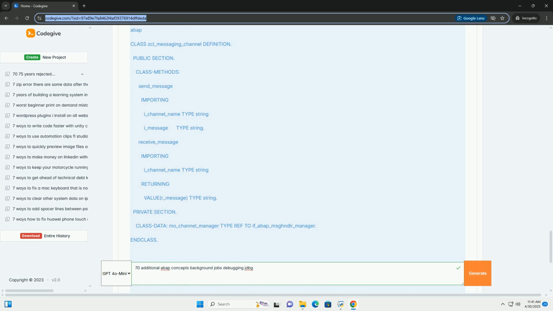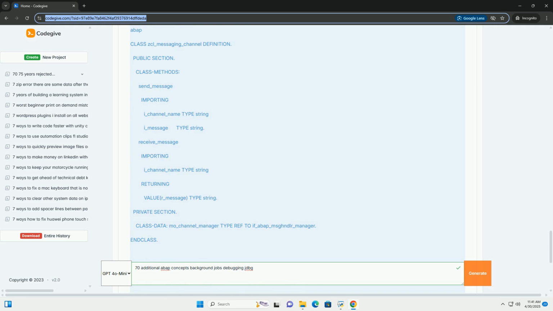Relevance to background jobs: dynamic programming can be useful when you need to process different types of data in a background job without hard-coding the data structures. For example, you might need to load data from different tables based on a configuration setting.